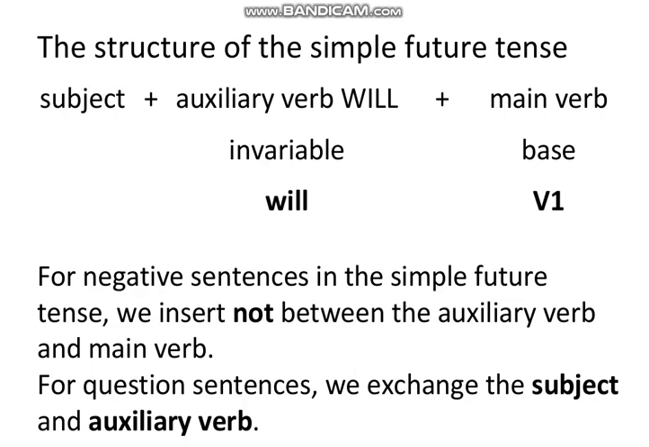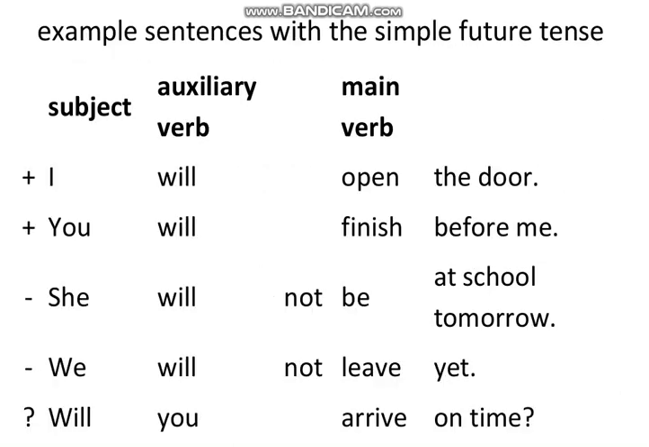For question sentences, we exchange the subject and auxiliary verb. You know that to make interrogative sentences, we exchange the place of subject and auxiliary verb, and the auxiliary verb comes at the start of the sentence to make it an interrogative sentence. Here are some examples of it.